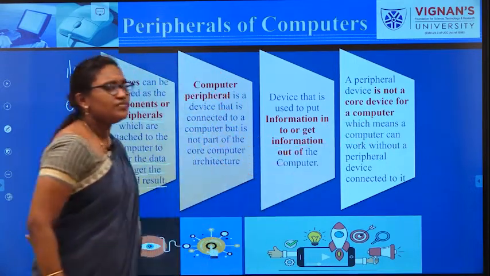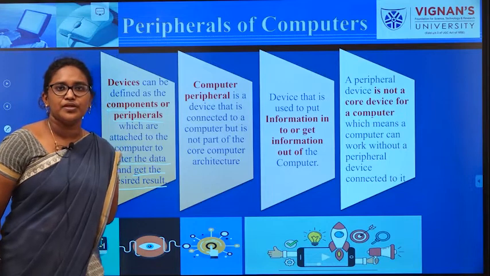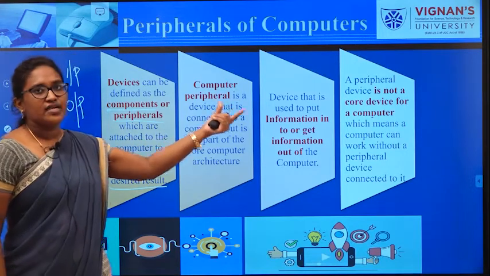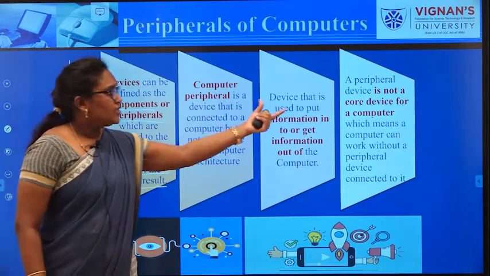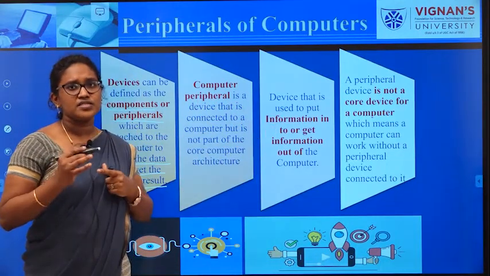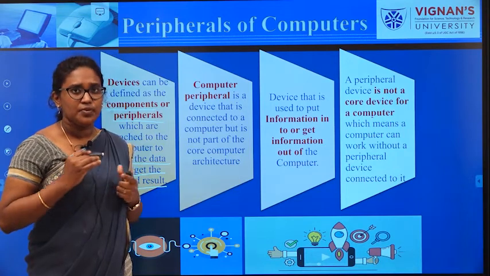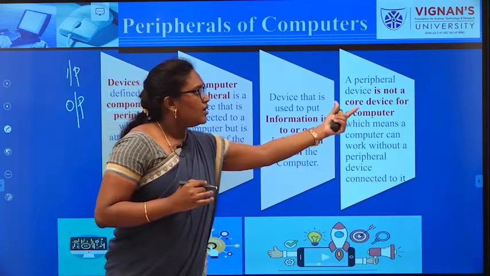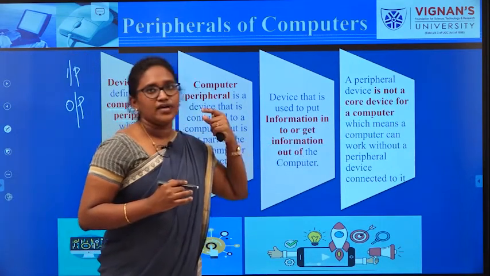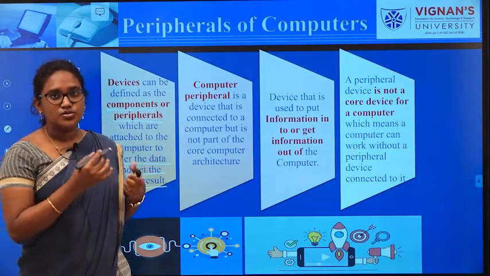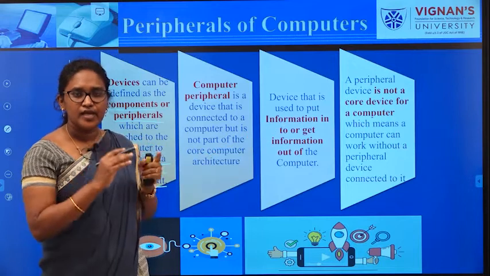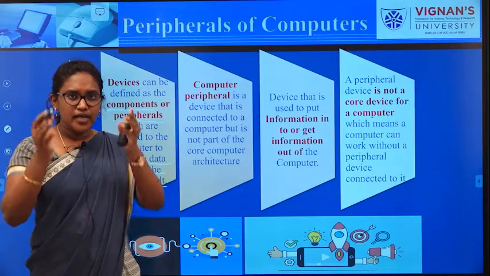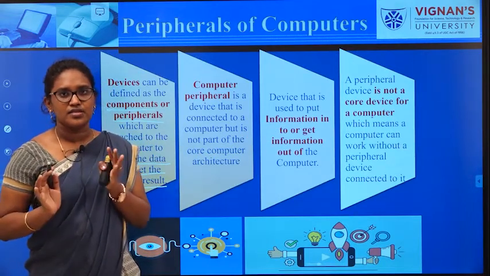Core device is a term used for the device which processes. A peripheral is only for input and output. In the middle you have processing, right?